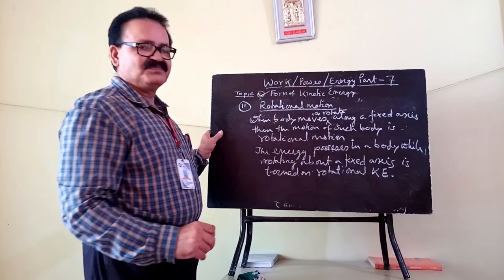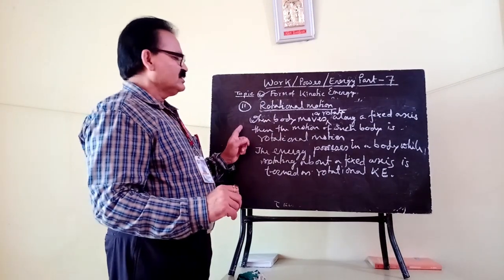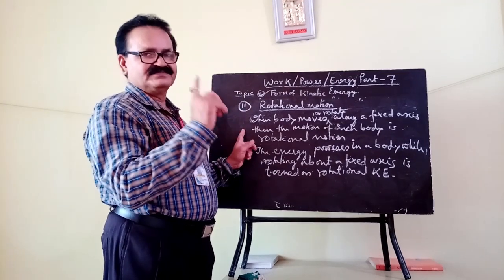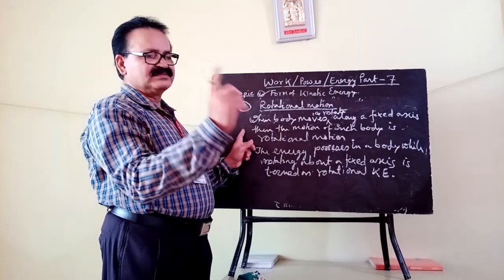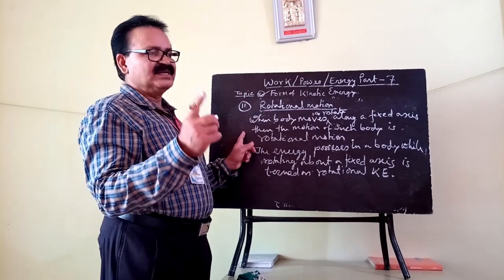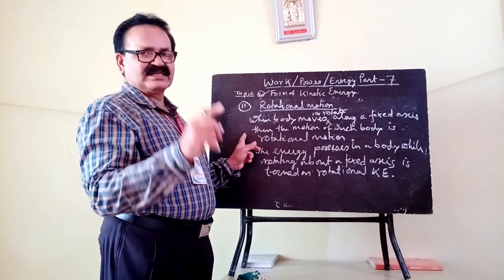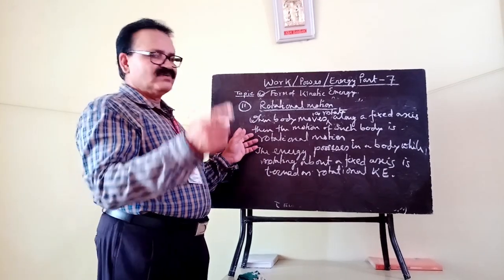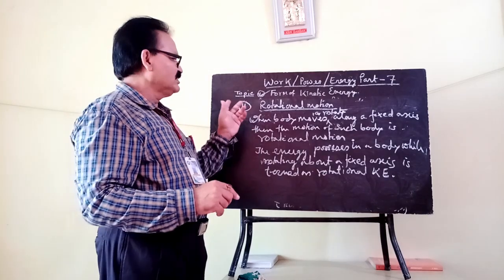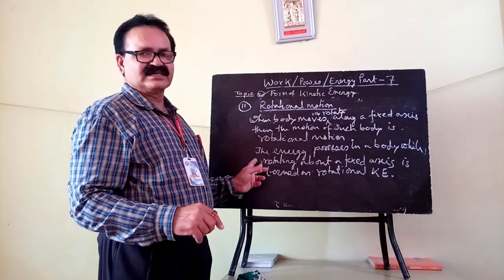As an example of rotational kinetic energy, you know the spinning top. The top spins around an axis. Similar to that, your earth also rotates about an axis. So the earth, due to its rotational motion, possesses a huge amount of rotational kinetic energy.